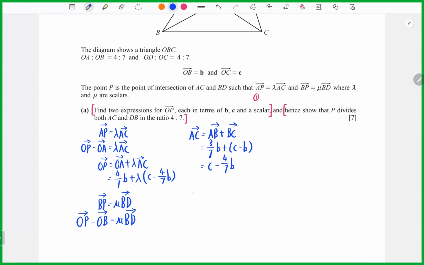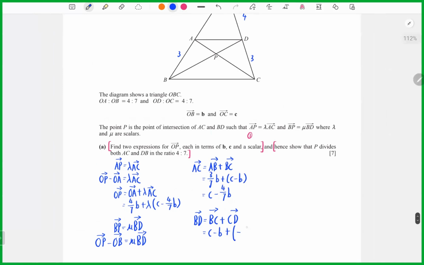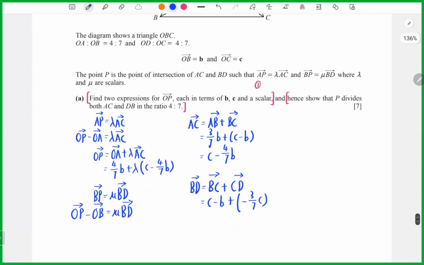Okay, let's find the BD, equals to BC plus CD. We already got CD, so we can write BC minus B plus, here is the CD. It is because it's opposite directions. So take negative 3 over 7 C, so we're equal to 4 over 7 C minus D.